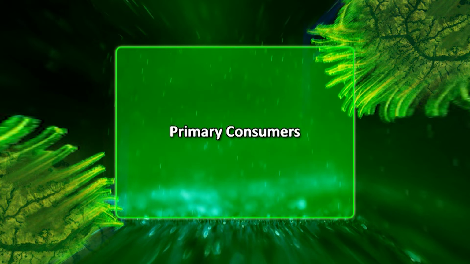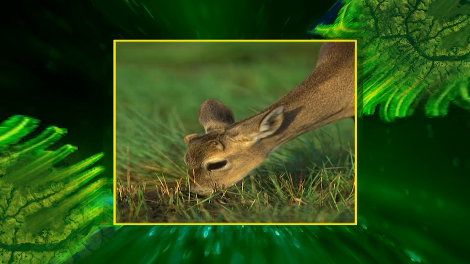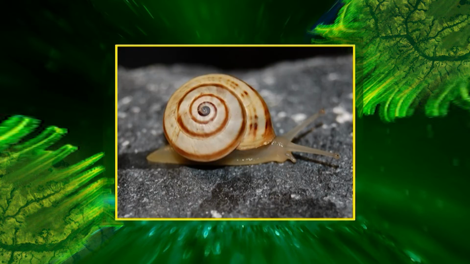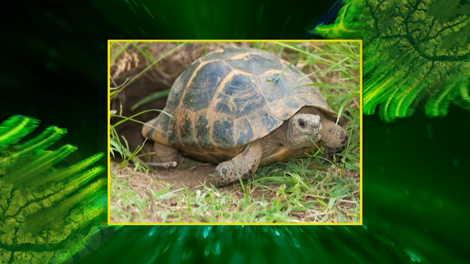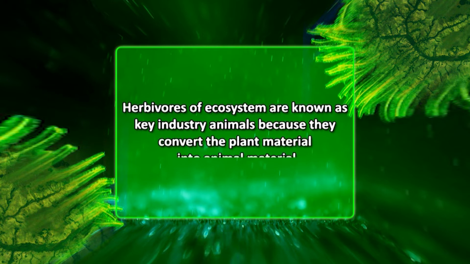Primary consumers. These are purely herbivorous animals that are dependent for their food on green plants. Insects, rodents, deer, cow, etc. are some common herbivores in terrestrial ecosystems. And small crustaceans, mollusks, tadpoles, and tortoises are the common herbivores in aquatic ecosystems. The herbivores of the ecosystem are known as key industry animals because they convert plant material into animal material.